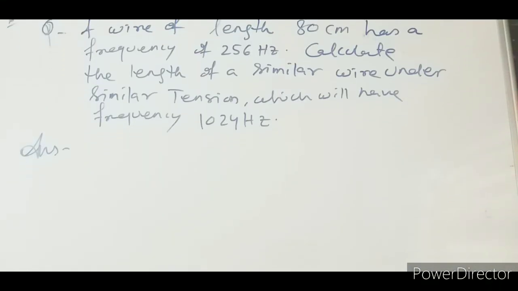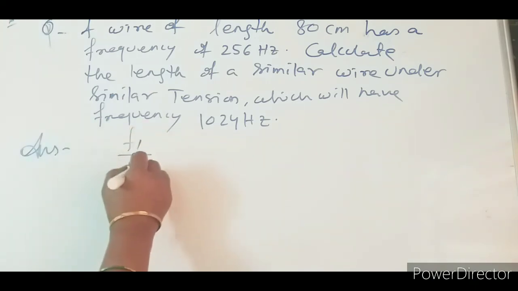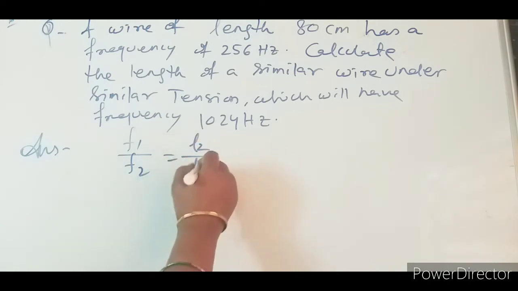Now we have a question. A wire of length 80 centimeter has a frequency of 256 Hz. Calculate the length of a similar wire under similar tension which will have frequency 1024 Hz. So here, because length is given, we will go for the law of length. The law of length tells that F1 by F2 equal to L2 by L1.